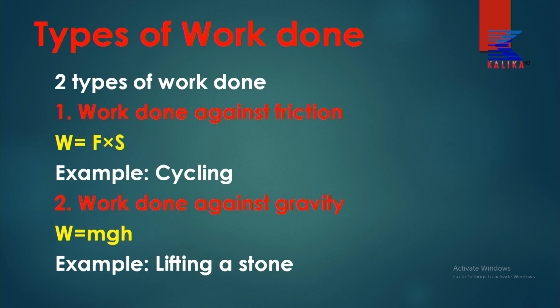Now, types of work done. There are 2 types of work done against the friction. When we push or pull something, that work done is called work done against the friction. For example, cycling, or pushing or pulling a cart, or pushing a bicycle. These are some of the examples of work done against the friction.